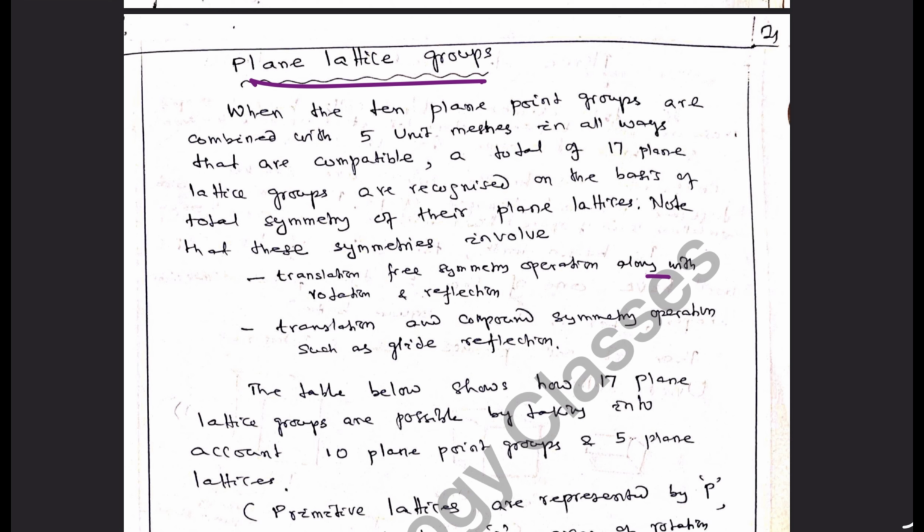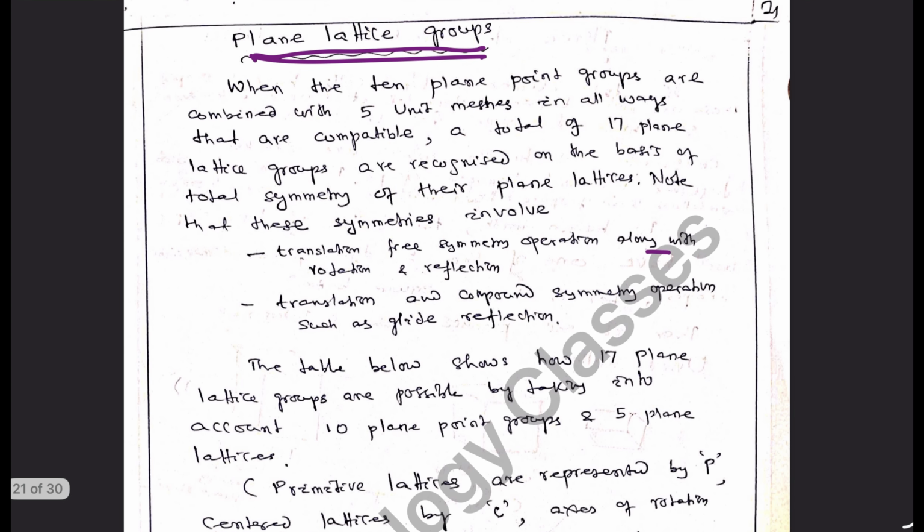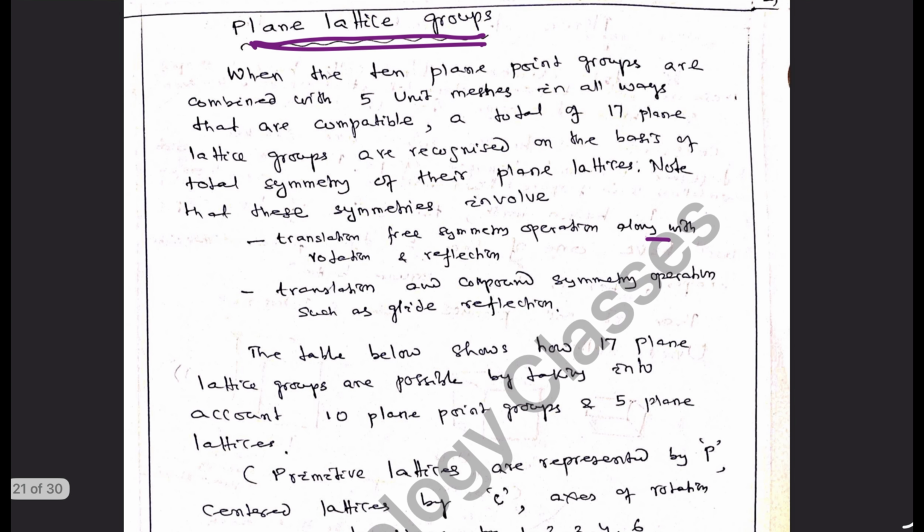If we see those types of arrangements, then 17 such possible arrangements of nodes can be possible, and these 17 types are possible in nature, which give rise to plane lattice groups. Let us see what are those plane lattice groups.